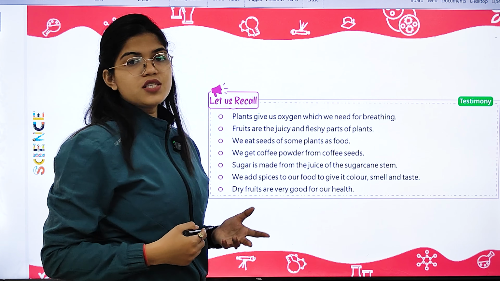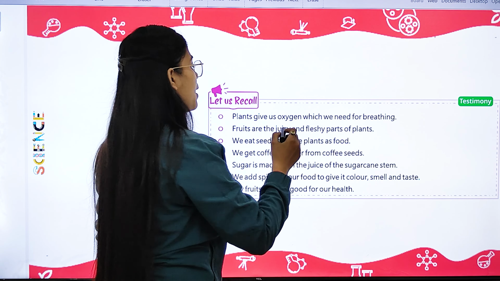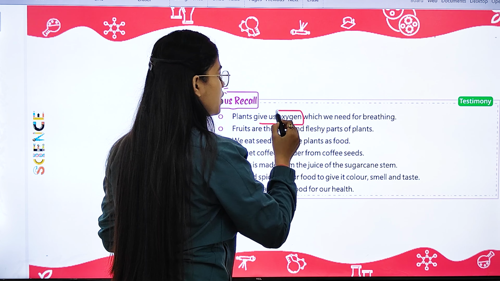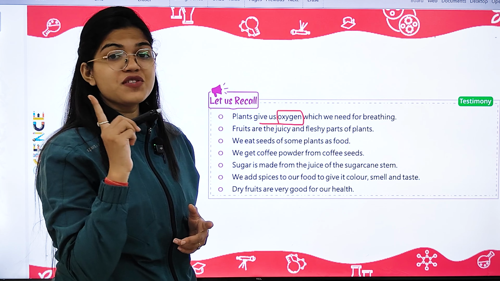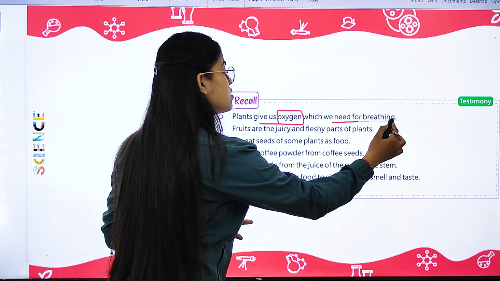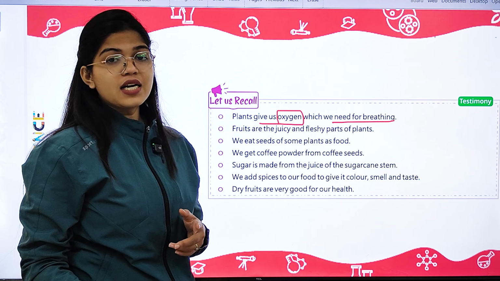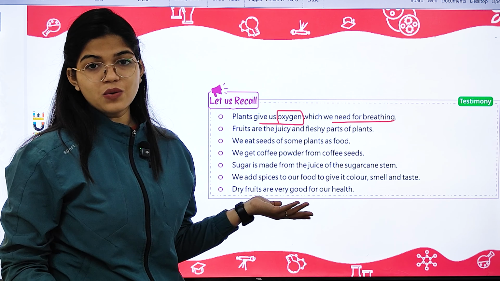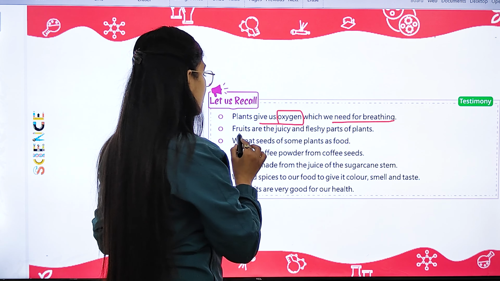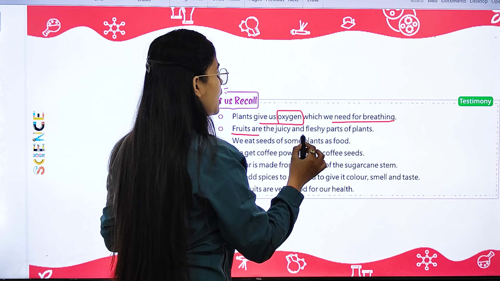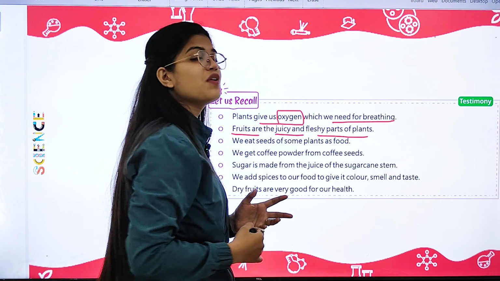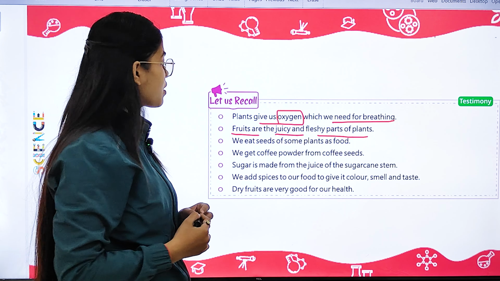Now, let us recall the chapter once more. That plants give us oxygen. As I told you, this oxygen is a life supporting gas because we need it for breathing and it is provided to us by the plants only. Secondly, if we talk about fruits, what are they? They are the juicy and fleshy parts of the plant.